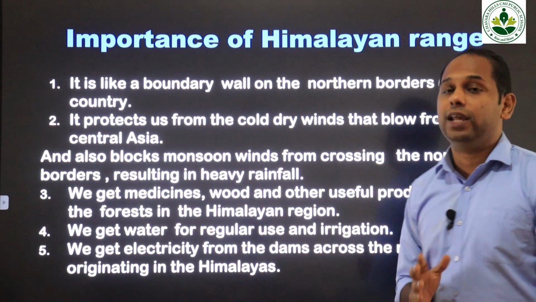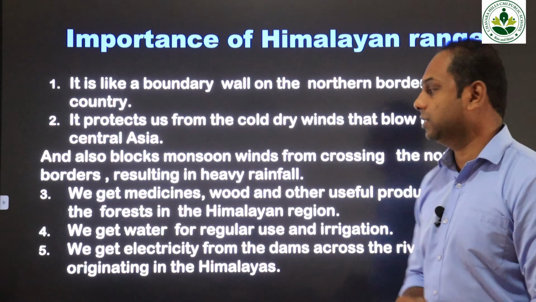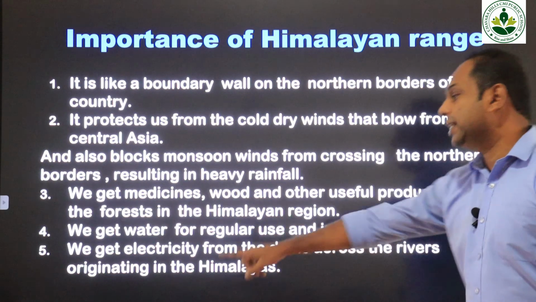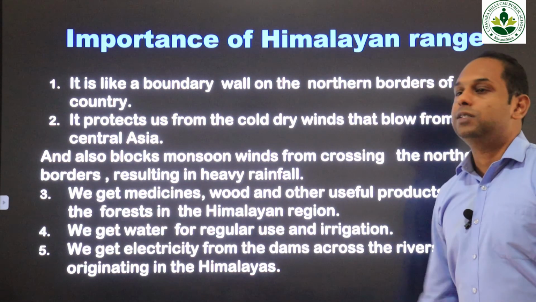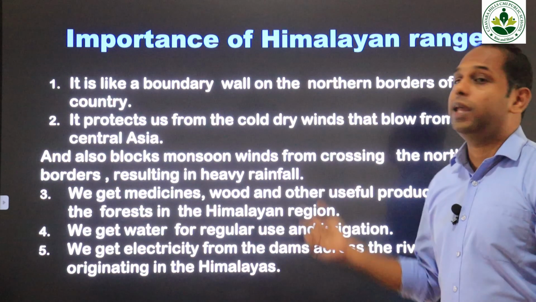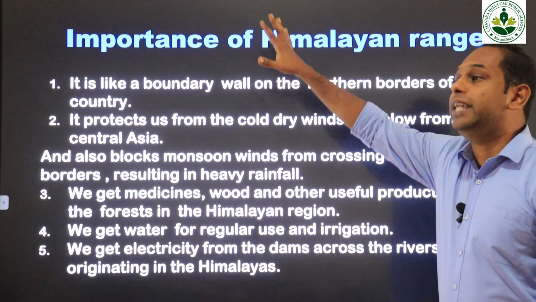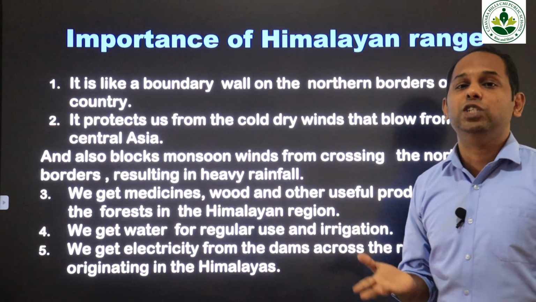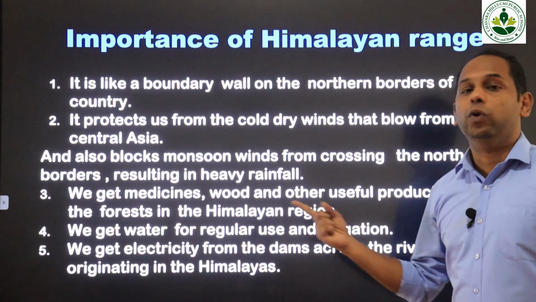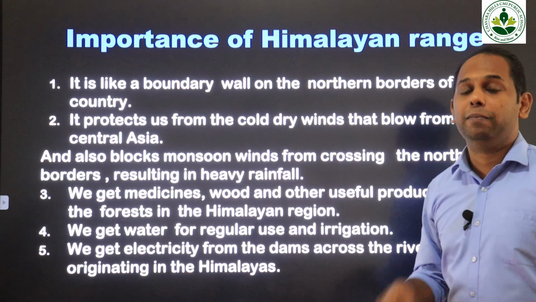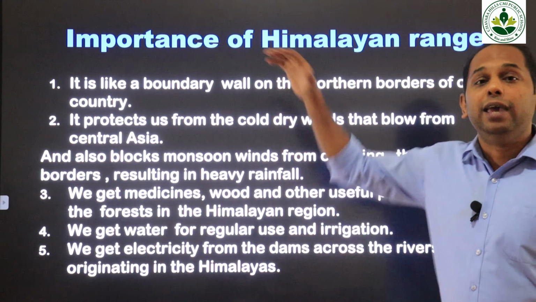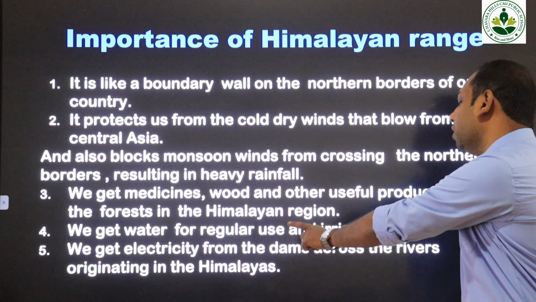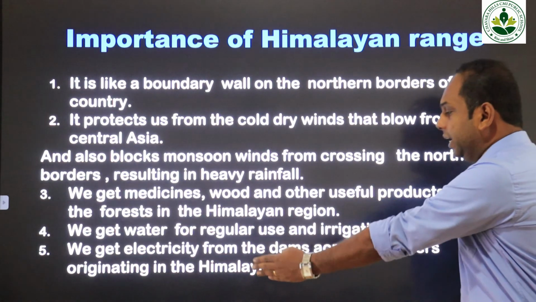And let's see what is the final importance of Himalayan mountain ranges. We get electricity from the dams across the rivers originating in the Himalayas. When you study more about the Himalayas, you will understand there are around 19 rivers originating from the Himalayas. Some of the famous rivers originating from the Himalayas are Brahmaputra, Indus and Ganges, the three major ones. So we get electricity from the dams across the rivers originating in the Himalayas.